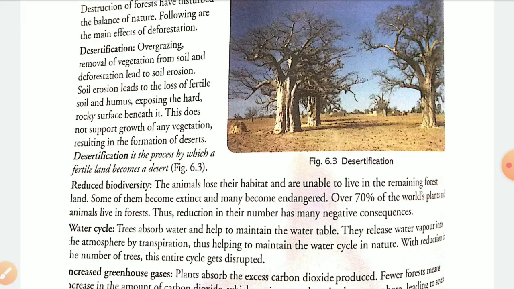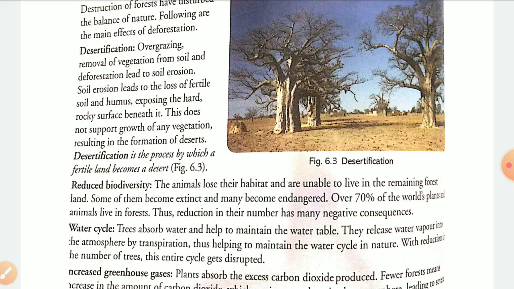We know that trees absorb water and help to maintain the water table. What is water table? The underground water. Okay, they release water vapor to the atmosphere by transpiration. What is transpiration? Transpiration means the removal of excess water from the leaves of trees to the atmosphere. All this helps in the water cycle, which you must have read in your lower classes.